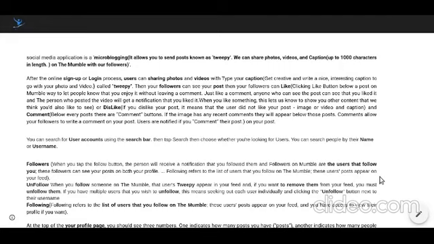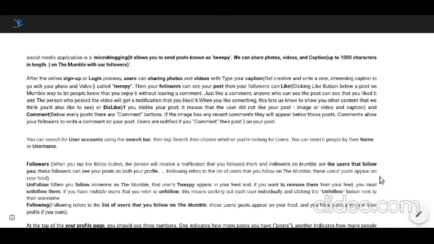The project name is The Mumble. This project is related to a social media application. Let's begin with the project introduction. It is a microblogging app, which means it allows you to send photos as a tweet. We can share photos, videos and captions on mobile with your followers.